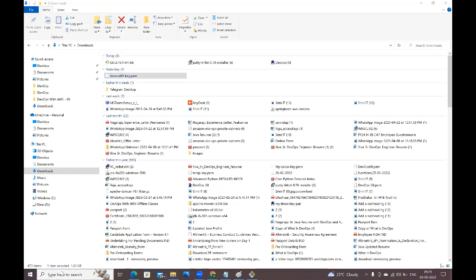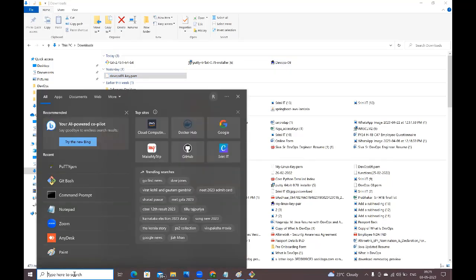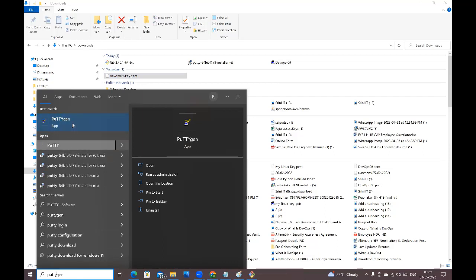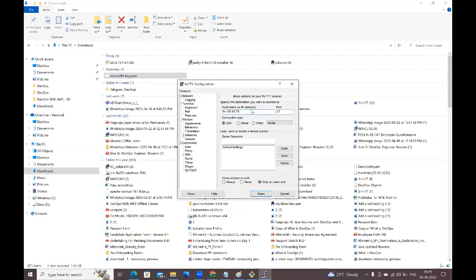Okay. Now, let me go to PuTTY. See guys, here we have PuTTYgen and PuTTY. Two applications are available. By using PuTTYgen, we have generated the .ppk file. Now to connect with the Linux virtual machine, we need to go to this PuTTY application. Click on this PuTTY, guys. Okay. Host name it is asking. We need to give the host name.